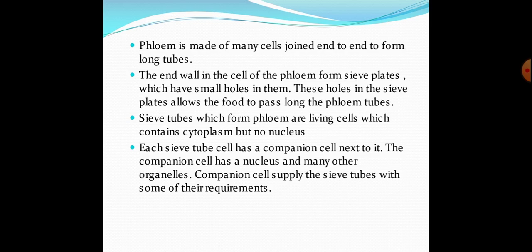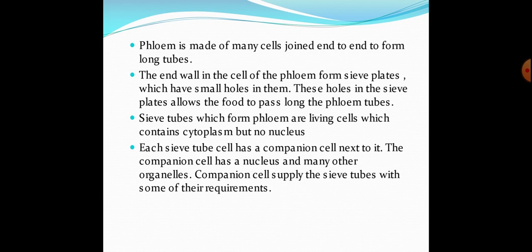The food is made in the mesophyll cells of a leaf. A leaf has many types of cells such as palisade cells, parenchymatous cells, mesophyll cells, stomata cells, ground tissue and epidermis cells. Out of these cells, mesophyll cells are the site of photosynthesis.